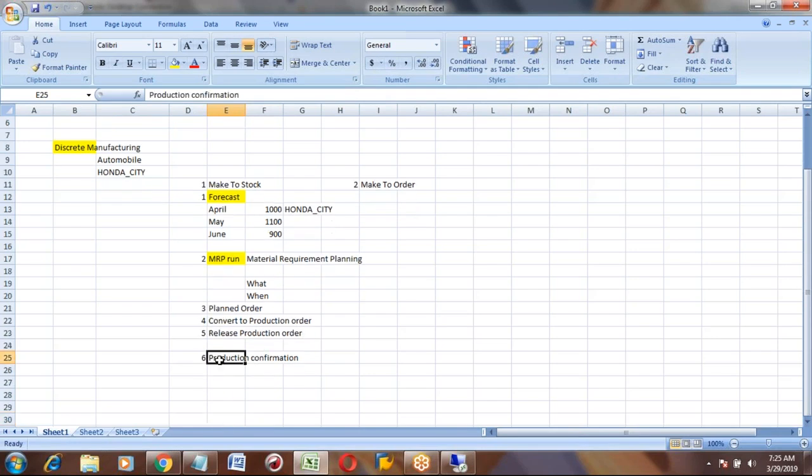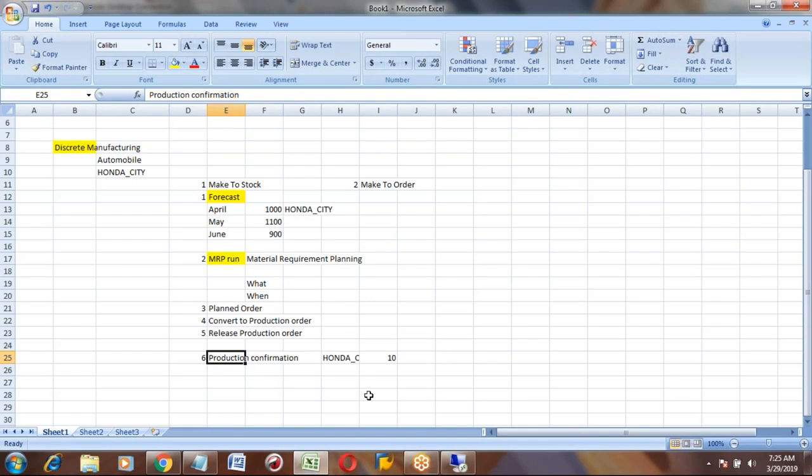Once the shop floor people have completed their production, like they have produced 10 Honda cars, we will do that update in SAP. It is called production confirmation.